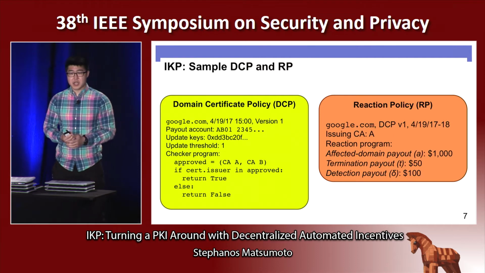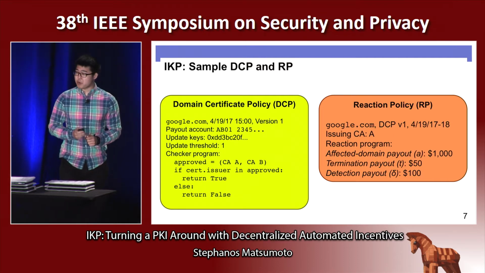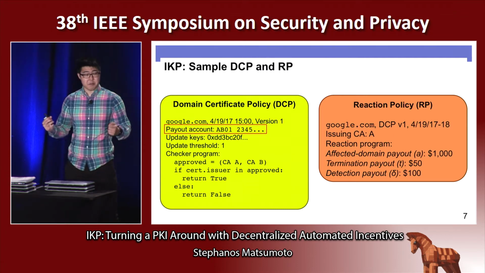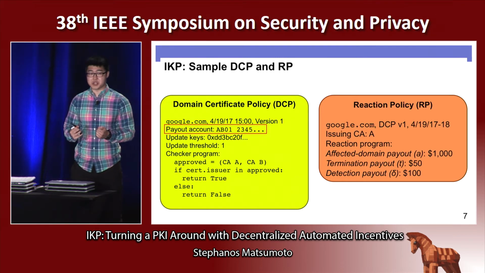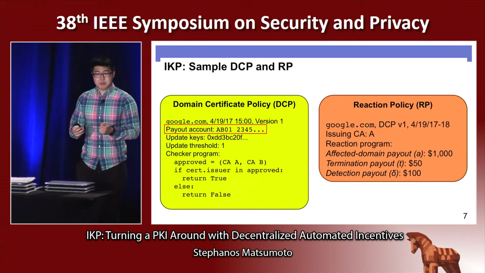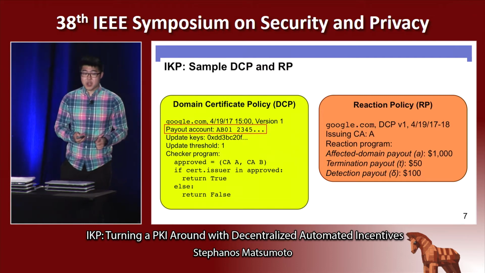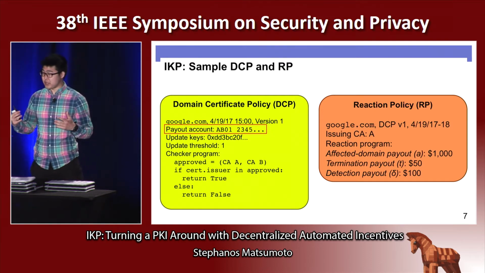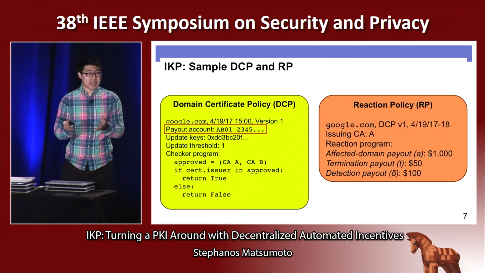For full details and explanations of all of these features, you should take a look at the paper. But one important thing to note is that in the certificate policy, the domain specifies a payout account. And the reason that it specifies a payout account is to provide automation. In other words, once the IKP Authority has determined that a certificate is unauthorized for this domain, rather than trying to contact the domain in order to get some means to send them the payout, it simply has that account on hand and can send it without any further action required.